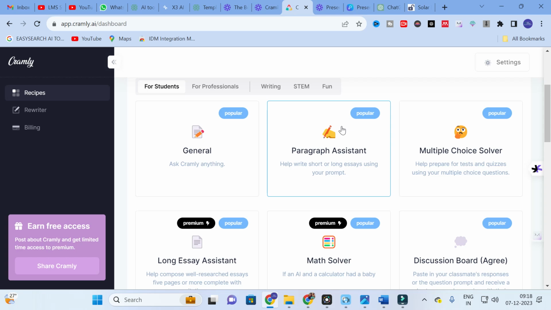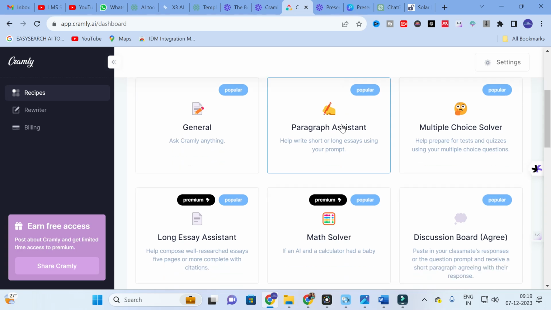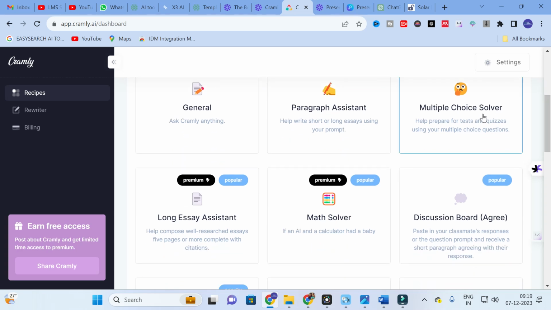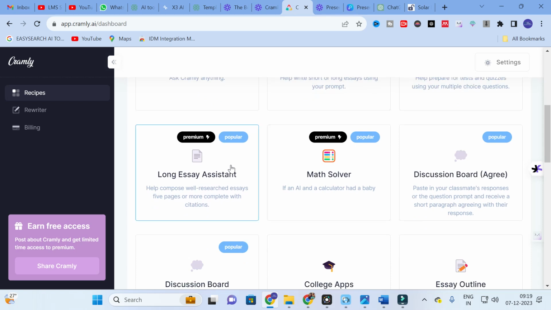Next you can see the paragraph assistant. It helps you to write short or long essays using a prompt. Next is the multi-choice solver, to prepare for tests and quizzes, used for MCQs. Next, the long essay assistant composes well researched essays of 5 pages or more, complete with citations. This will be a better option, but you can see it belongs to premium.